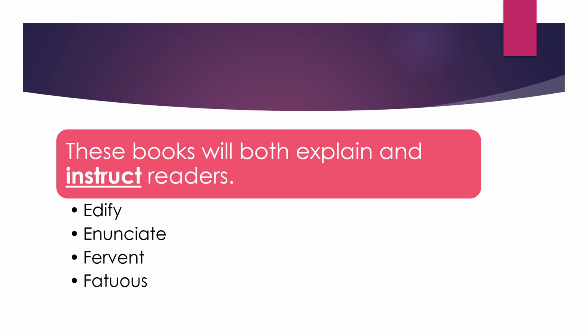Fervent. Fervent is an intense emotion. Fervent is earnest. It is ardent. Antonym of the word fervent would be very calm, very subtle. That is fervent. Fatuous. Fatuous is somebody who's devoid of intelligence. A very stupid kind of a person is fatuous. The antonym for the word fatuous will be someone who's aware of something or everything and is very bright.